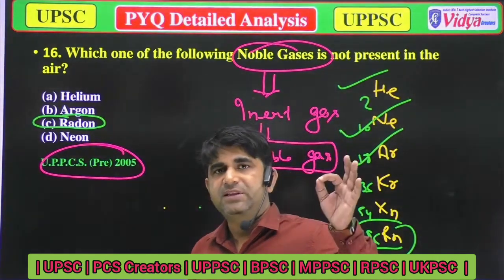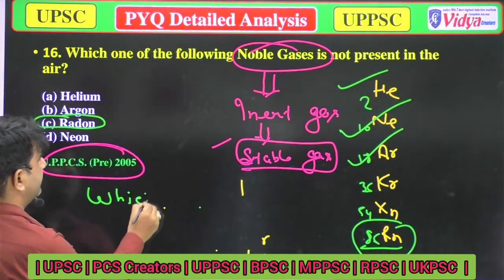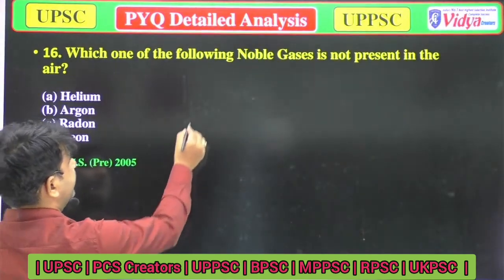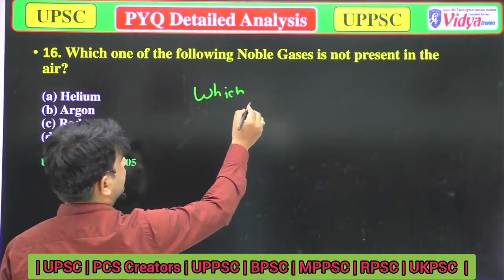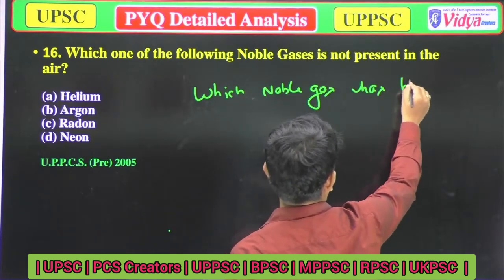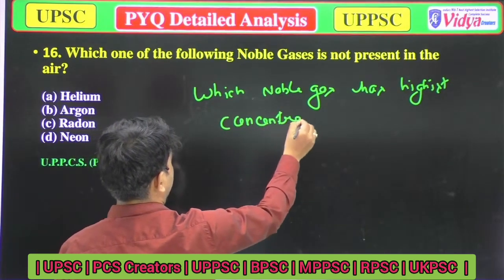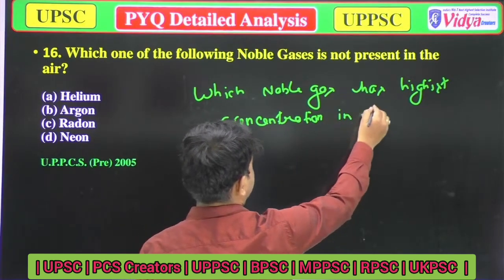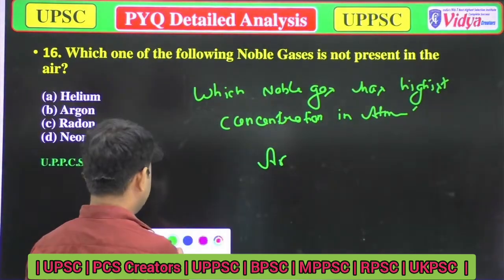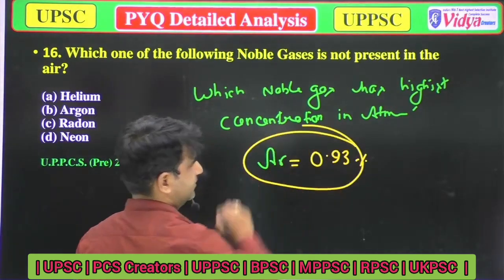in the atmosphere. If the question was, which noble gas has the highest concentration in atmosphere, then in that condition you can say, sir, argon is the right answer, because the percentage of argon is about 0.93% in the atmosphere.